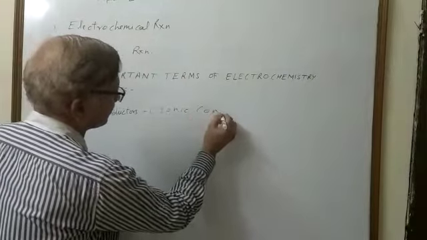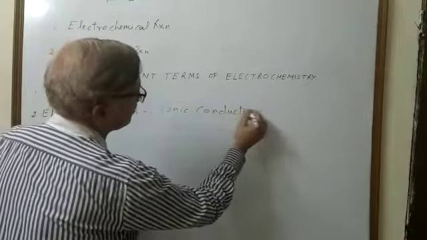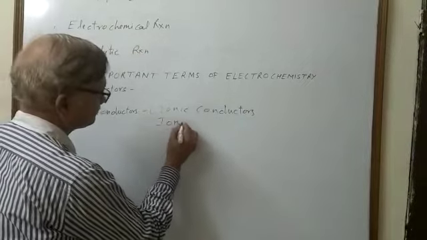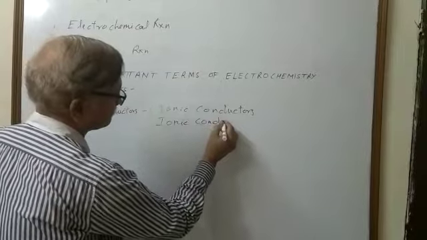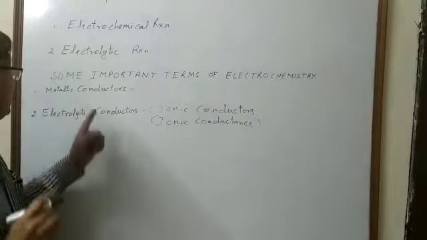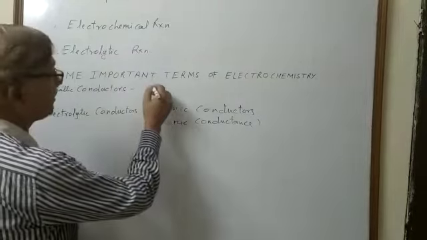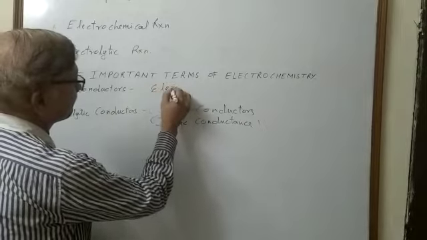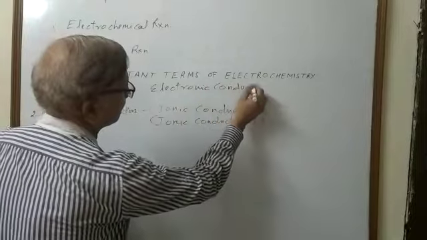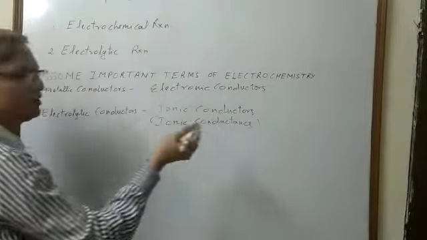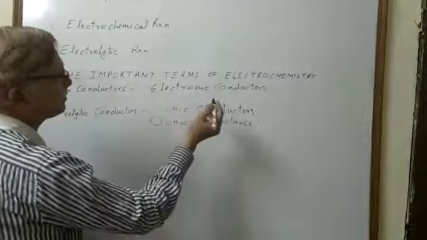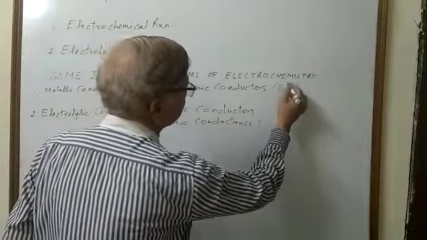Ionic conductors, or it is also called ionic conductance. Similarly, metallic conductors are called electronic conductors, because there the conduction takes place through electrons, so they are called electronic conductors or electronic conductance.